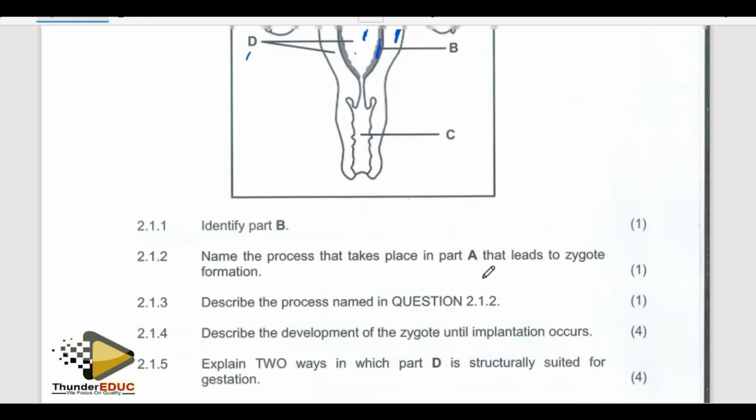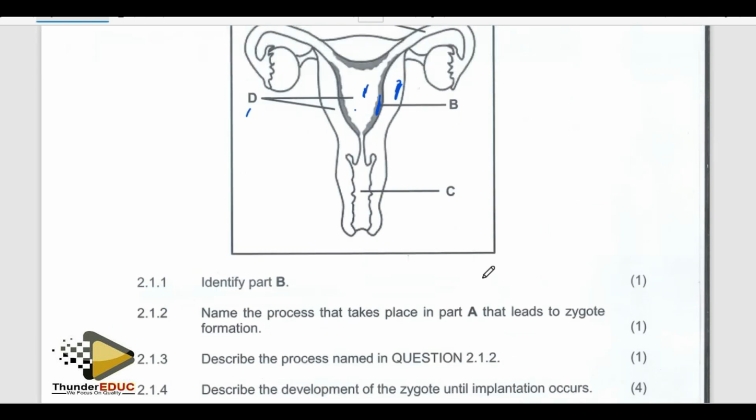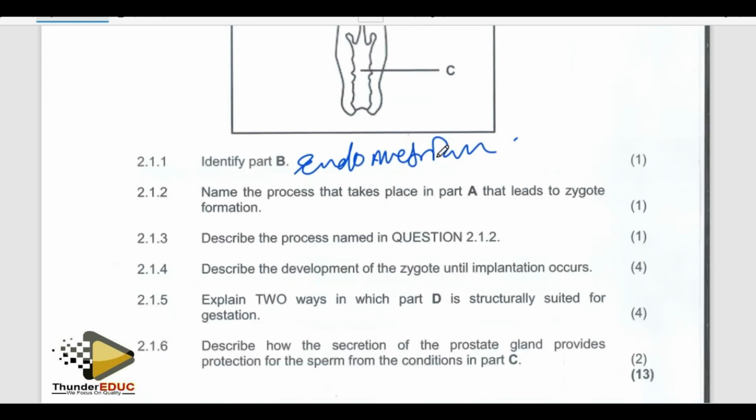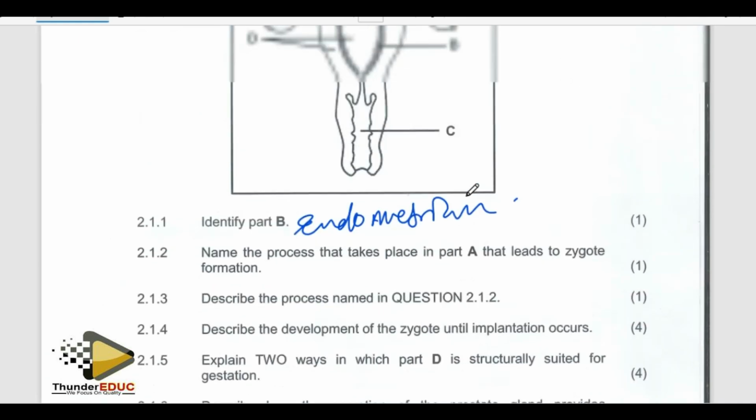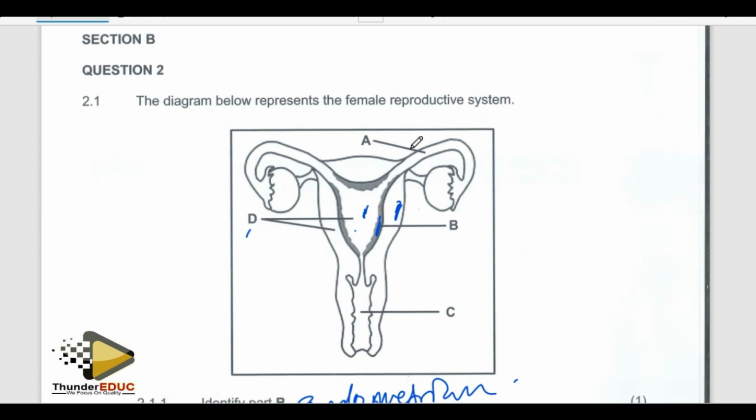All right, let's go to the question and see what they are telling us. First question, they're saying identify B. Obvious: endometrium. Simple. The second question, they're saying name the process that takes place in part A. So what happens in part A is fertilization.